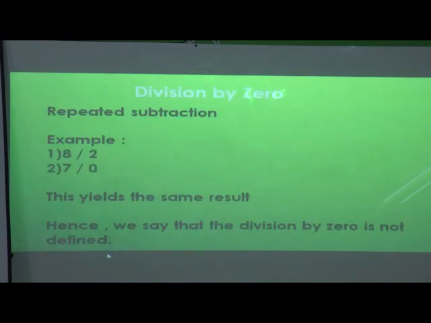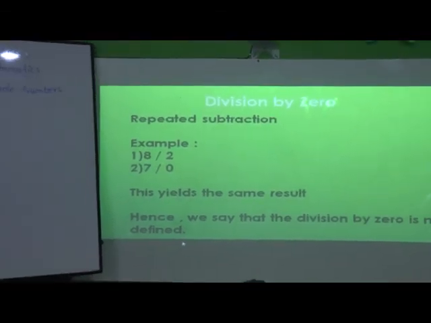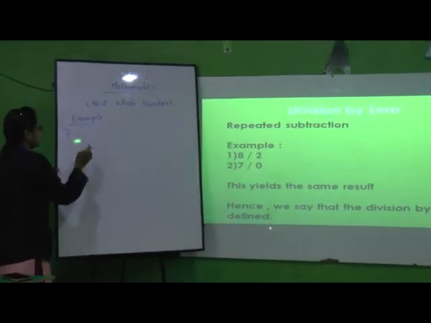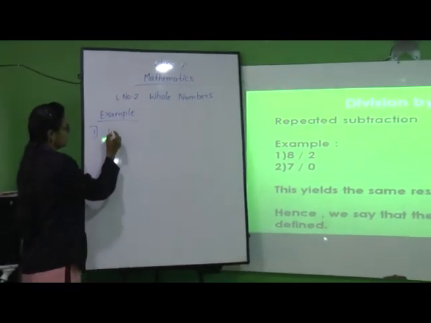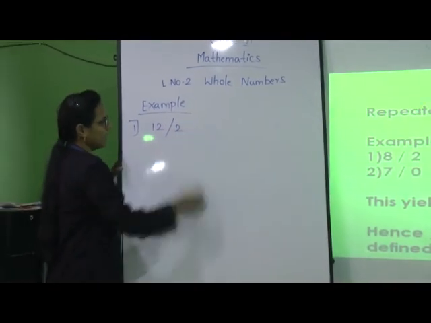Next, division by 0. This is a different rule of dividing, wherein we are going to see how to divide these numbers which are given on the board. Okay students, now see here, division by 0 we are going to solve. First example, let us take 12 divided by 2.